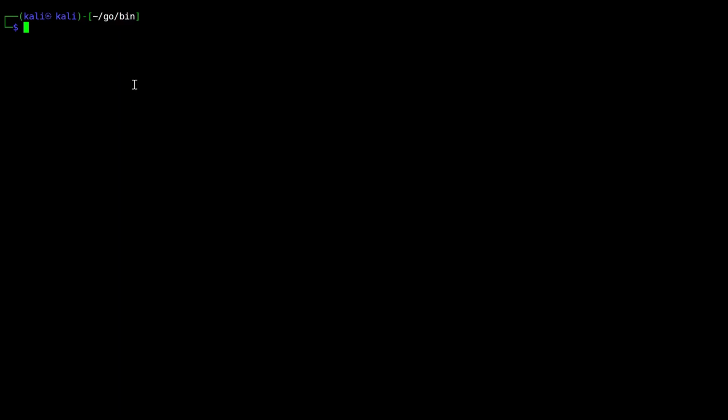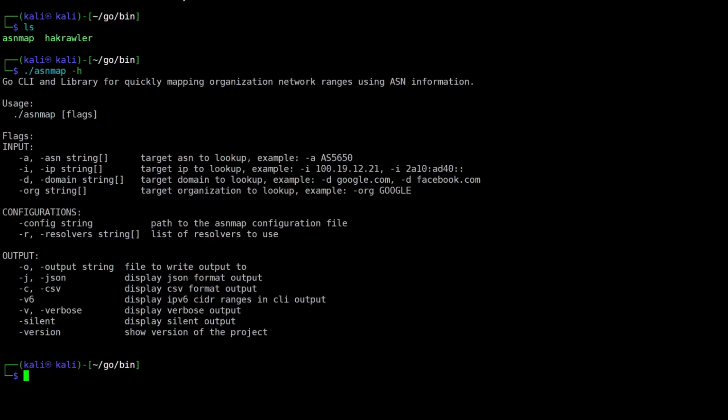Okay, so we are back at our terminal, and our tool is installed in this folder, go bin. And so ASNmap is here. So let us open the help file. So yes, these are the options as we saw on the homepage of the GitHub repository for ASNmap. And we will start with a single IP address, and we have multiple options by which we can get the IP address of any website.